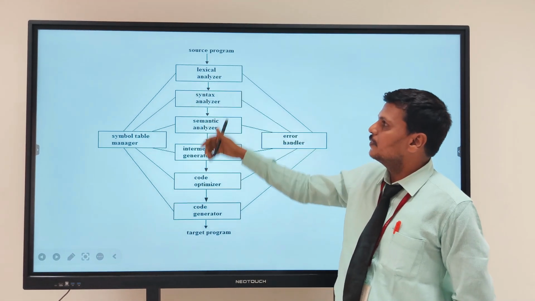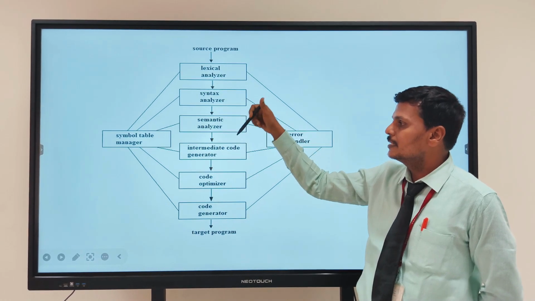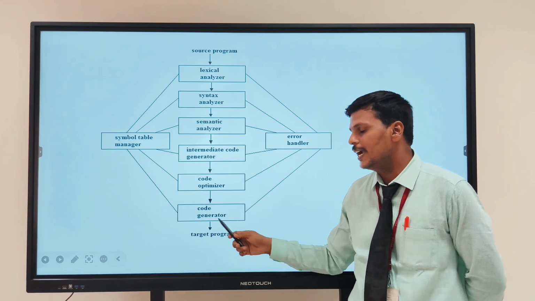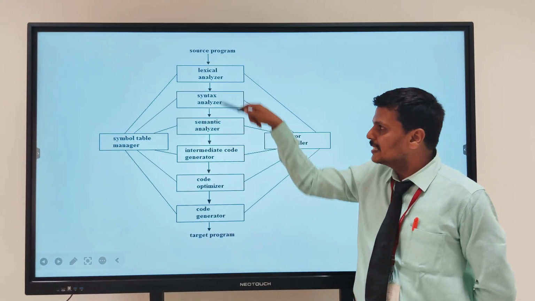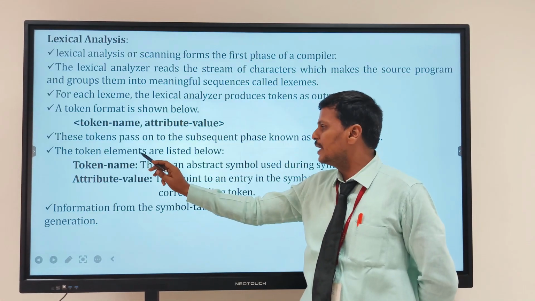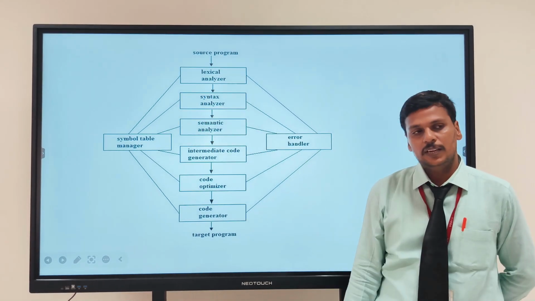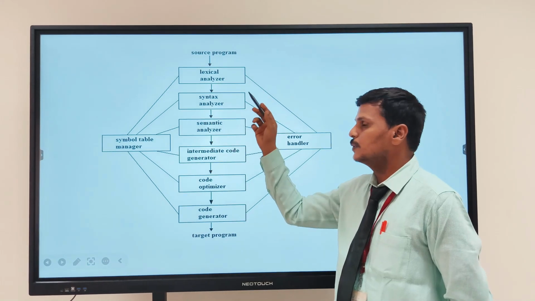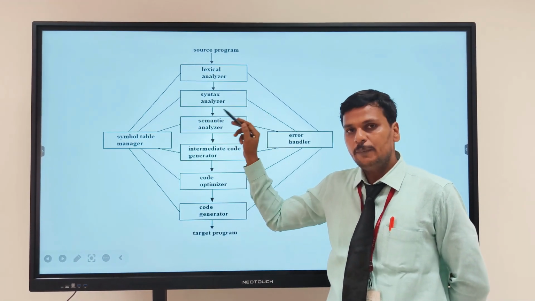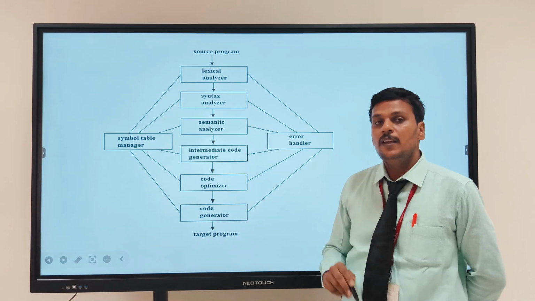So this consists of a set of phases, that is lexical analysis, syntax analysis, semantic analysis, intermediate code generation, code optimization and code generation. For each and every phase, there will be two things: one is symbol table management and the other is the error handler, right? In lexical analysis, the source program is given as an input to the lexical analyzer.